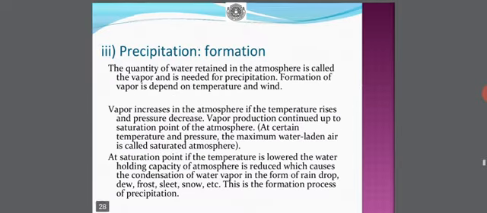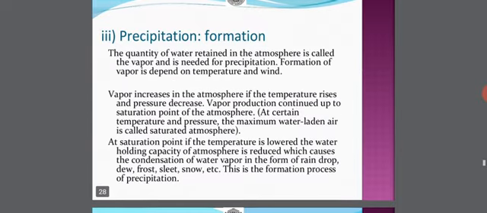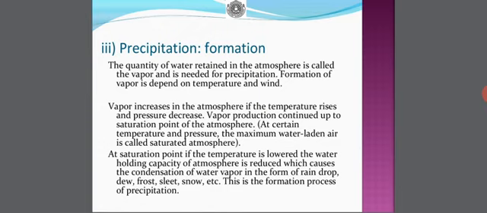Then comes precipitation. The quantity of water retained in the atmosphere is called vapor and is needed for precipitation. Formation of vapor depends on temperature and wind. Vapor increases in the atmosphere if the temperature rises and pressure decreases. Vapor production continues up to the saturation point of the atmosphere, that is, at a certain temperature and pressure. The maximum water-laden air is called saturated atmosphere.